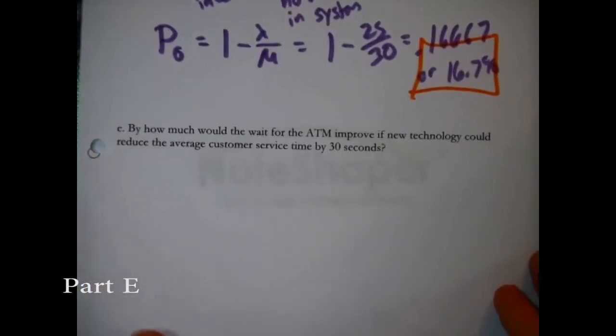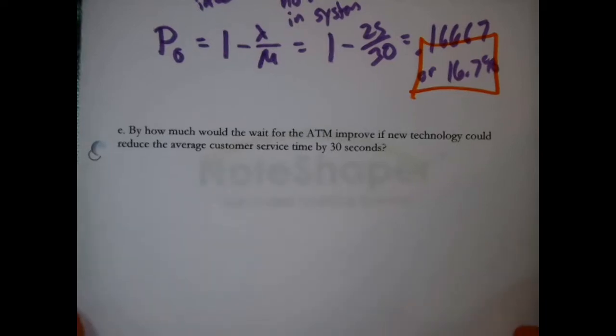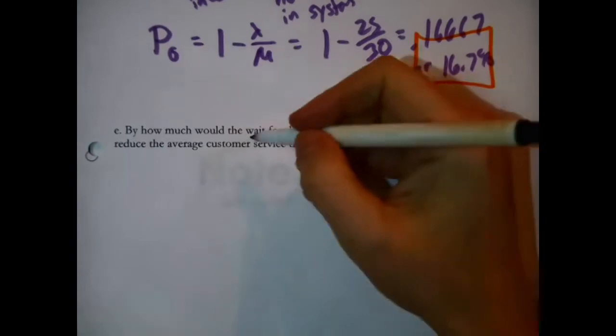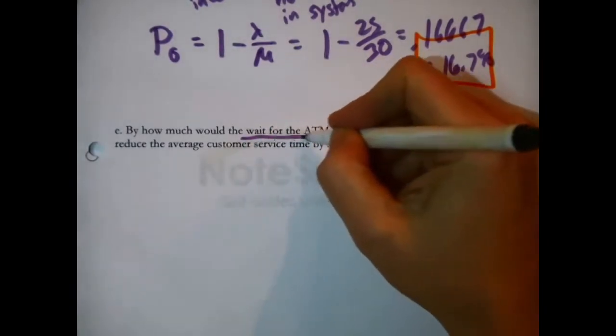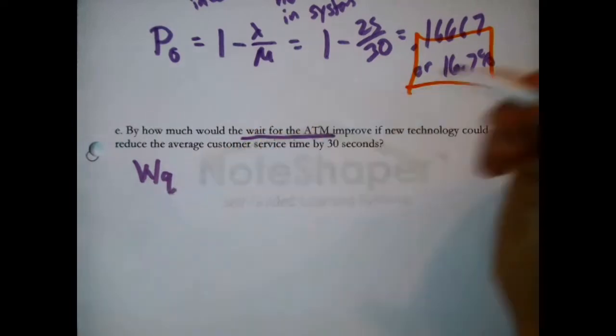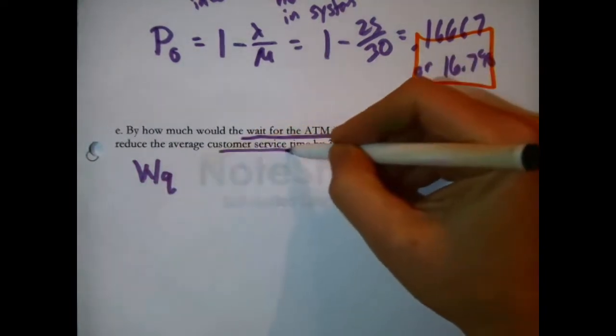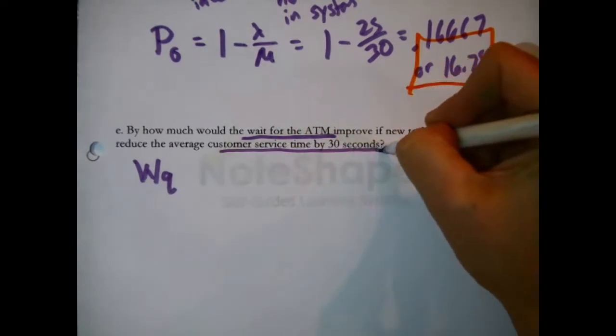By how much would the wait for the ATM improve if new technology could reduce the average customer service time by 30 seconds? Okay, now first off, what are they asking about? Wait for the ATM. That's WQ. Now, what are they proposing to change? Average customer service reduced by 30 seconds.